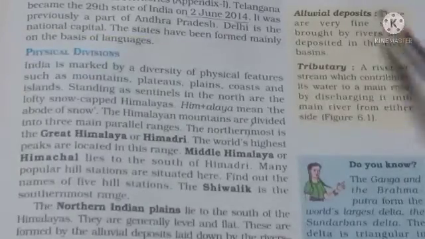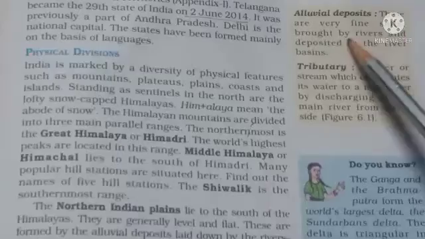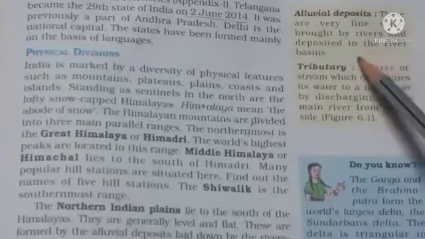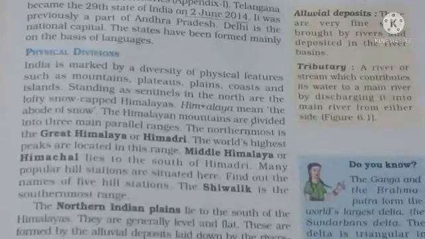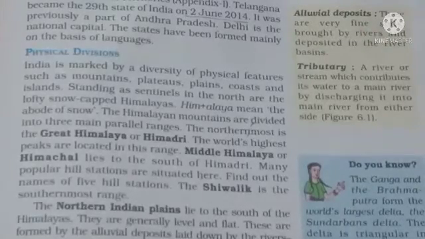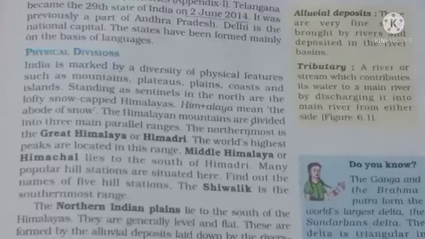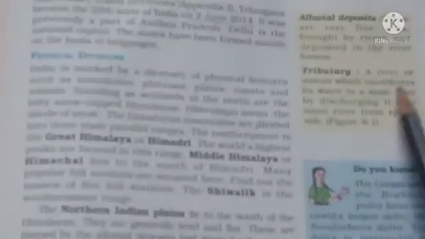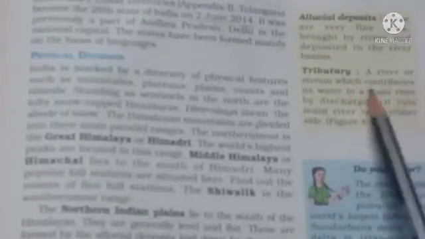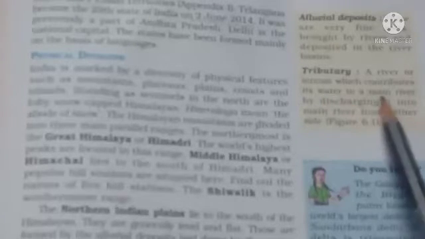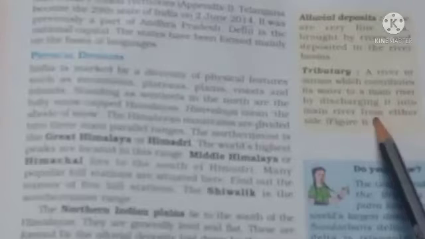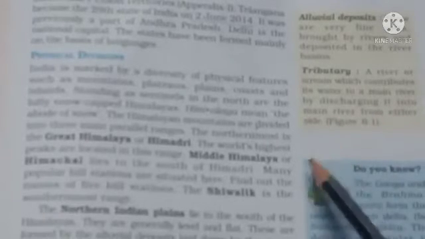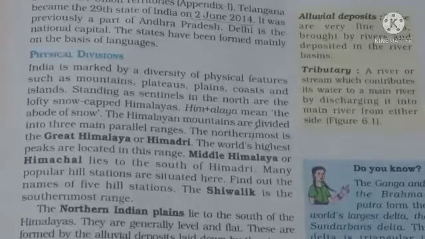We must know what is alluvial deposit. These are very fine soils brought by rivers and deposited in the river basins. So this type of deposit is deposited only by the rivers. What is meant by tributary? A river or stream which contributes its water to a main river by discharging it into the main river from either side. Let's see in page number 50.